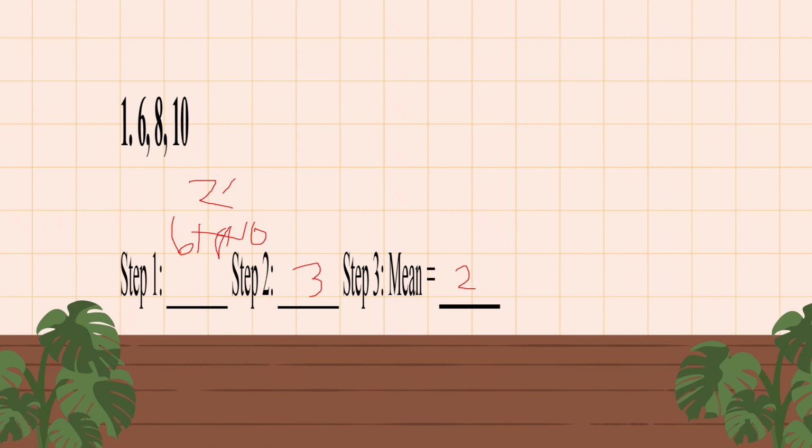So 24 divided by 3, the mean is 8. So in step 1, you add all the numbers; in step 2, you count the numbers; and in step 3, you divide to get the mean.